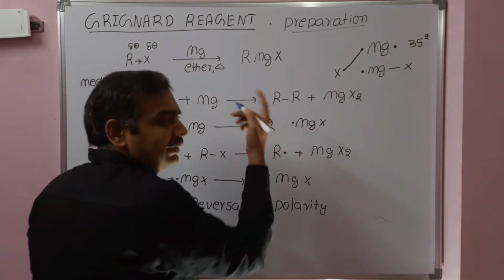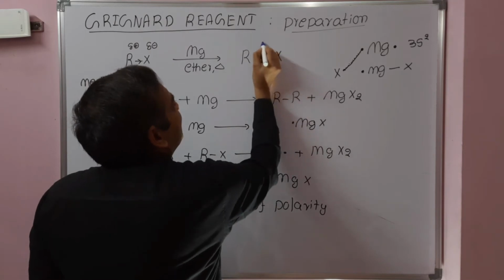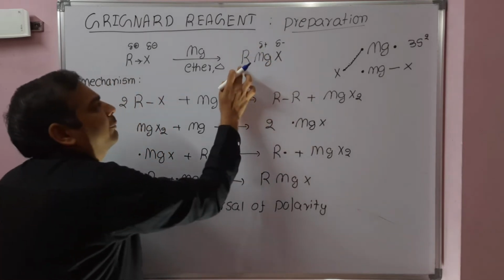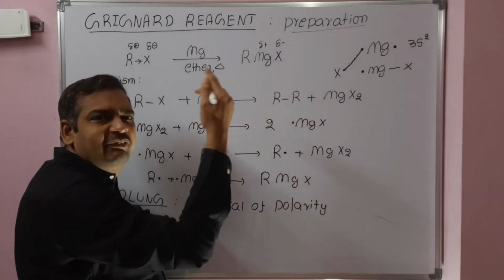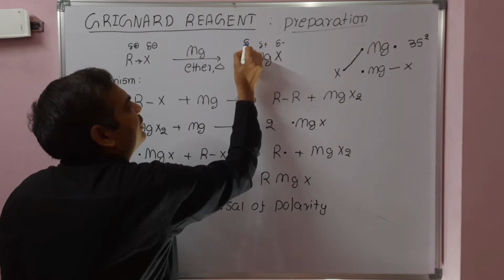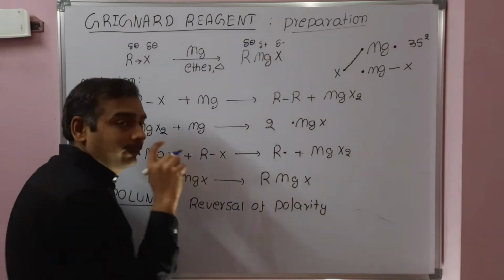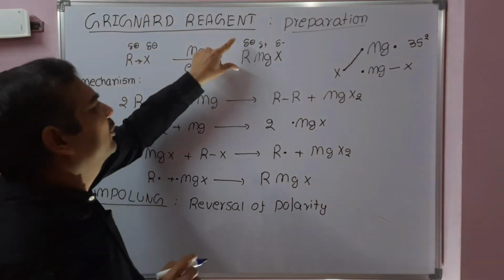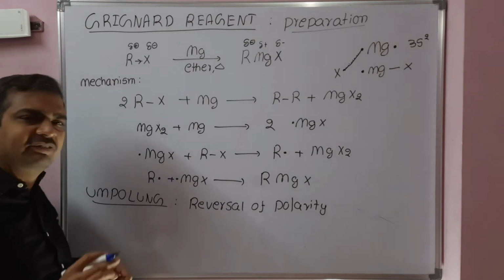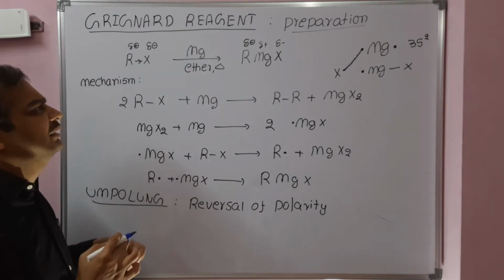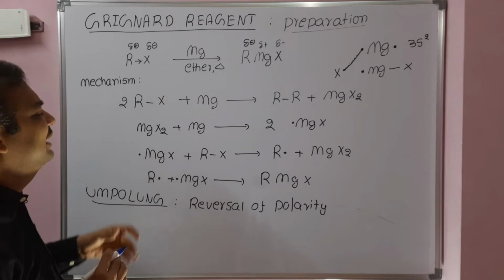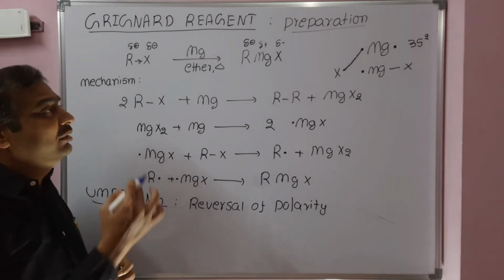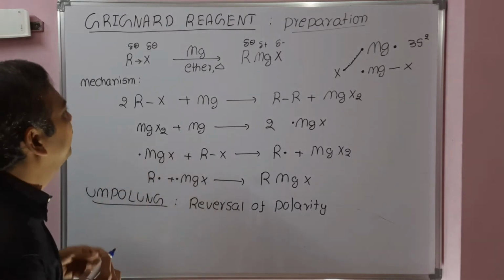After preparing the Grignard, all metals are electropositive. So the carbon which is attached to the metal is having more electronegativity. The R group is more electronegative than the metal. Now see, the electropositive carbon gets converted into electronegative carbon, that is called reversal of polarity. In any reaction where reversal of polarity takes place, that is an example of umpolung. So preparation of the Grignard reagent is an example of umpolung.